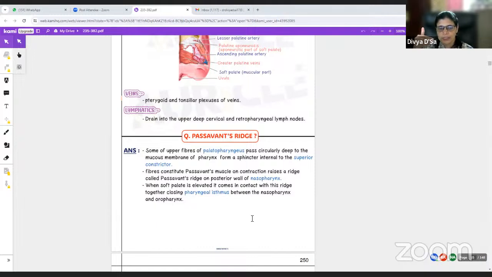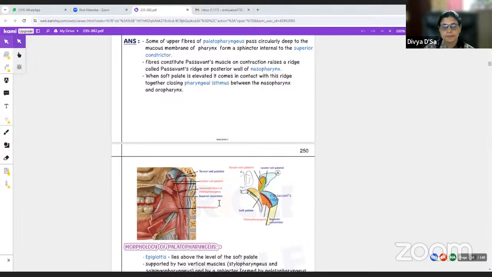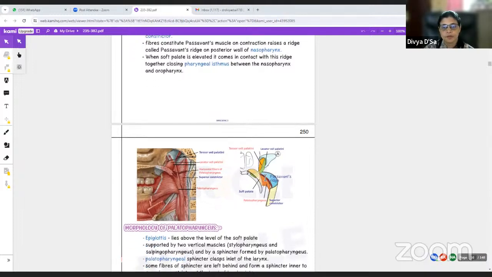When the soft palate is elevated, it comes in contact with this ridge, and together they close the pharyngeal isthmus between the nasopharynx and the oropharynx. Okay, so we will see it here, Passavant's ridge. This is the soft palate, this is the Passavant's ridge.